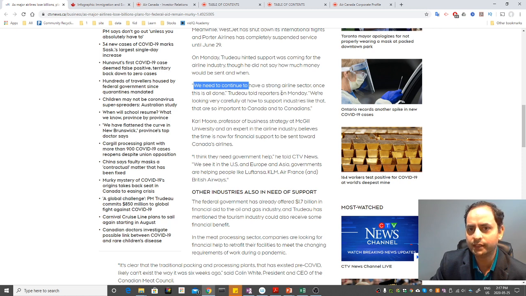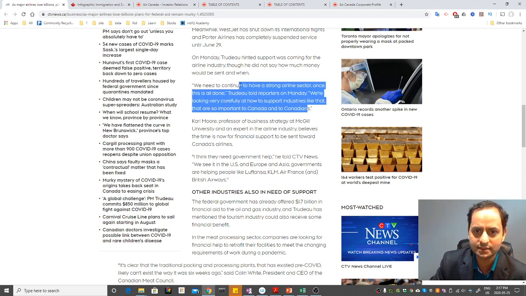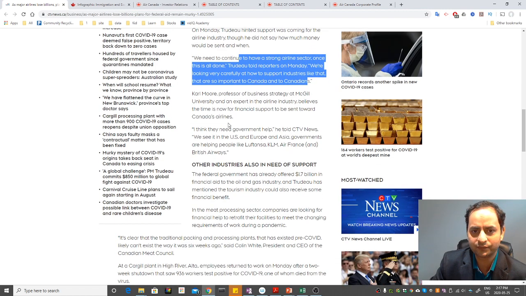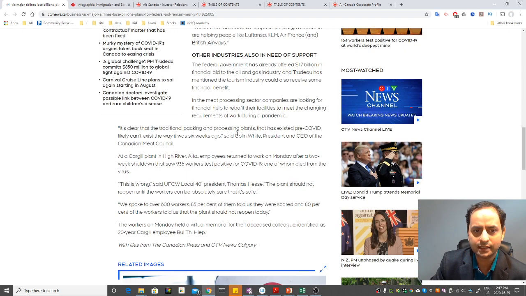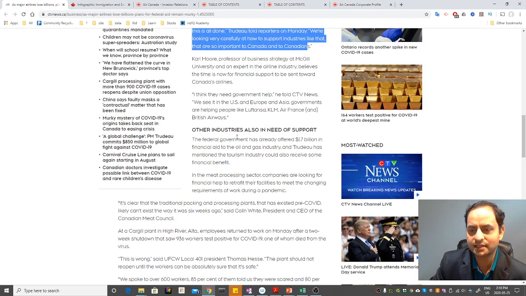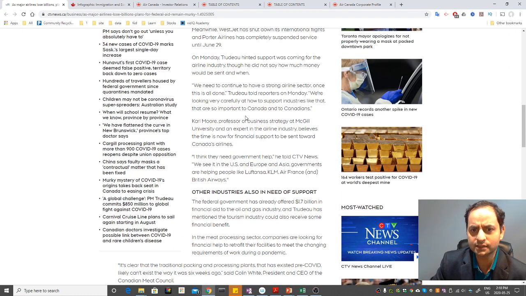Trudeau told media reporters on Monday, "We are looking very carefully at how to support the industry, because so many of these businesses are so important to Canada and to Canadians." So he's considering it, but he hasn't made any contribution yet, though they are thinking about it. So this is on the high level, right?